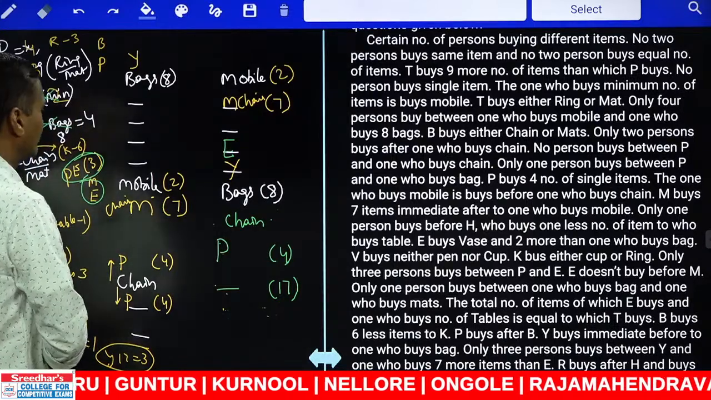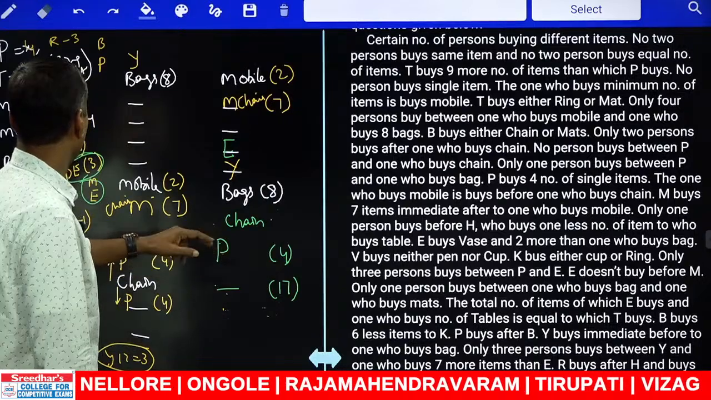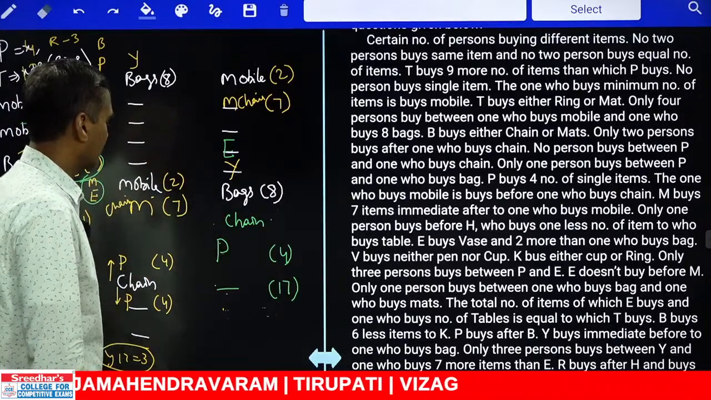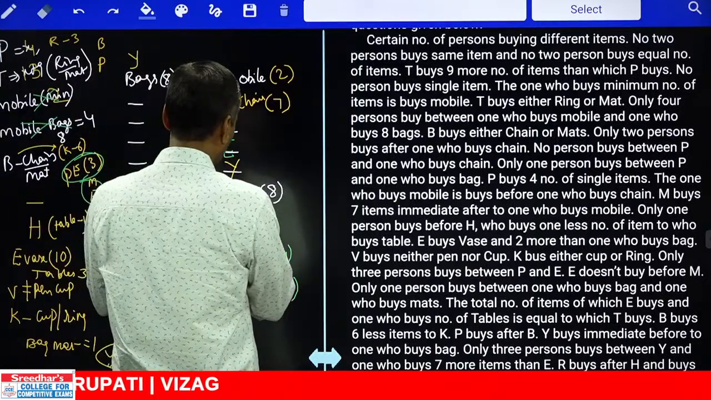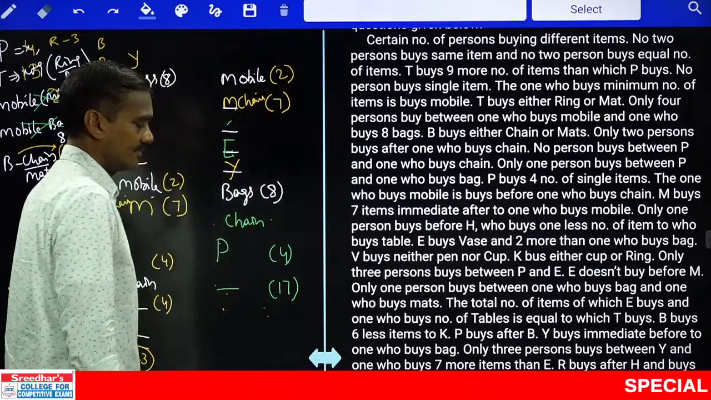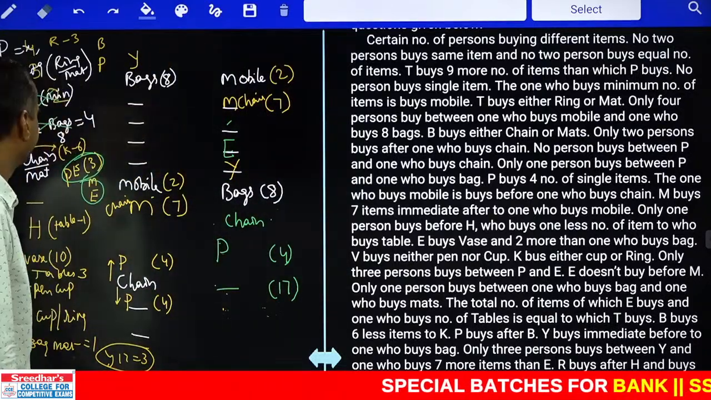Now T bought 13. T cannot be here, cannot be here. And T bought either ring or mat. Kanka T ekkada unde chance undi cheppandi? Where can I have this T? 1 2 3. And T cannot be at this place. T can be here or before this mobile. Follow here leda? T can be here or T can be the first place.